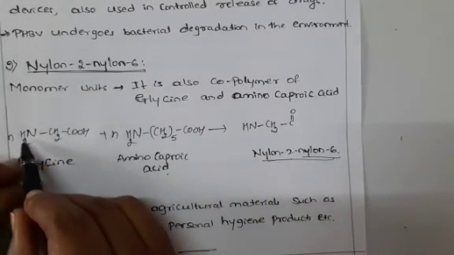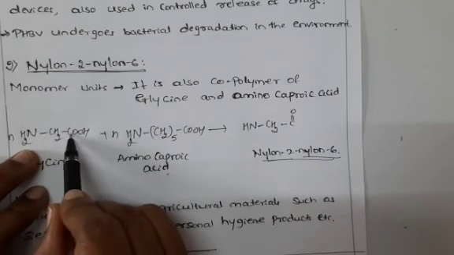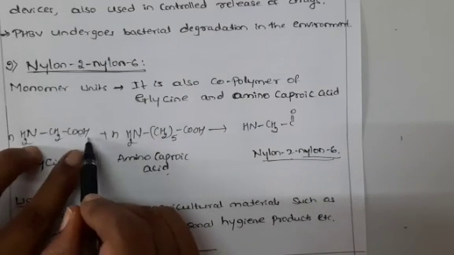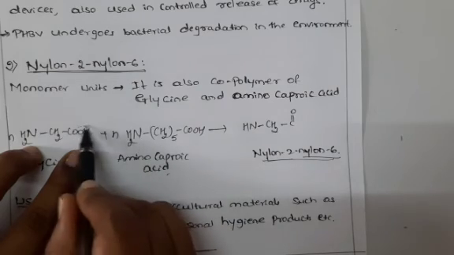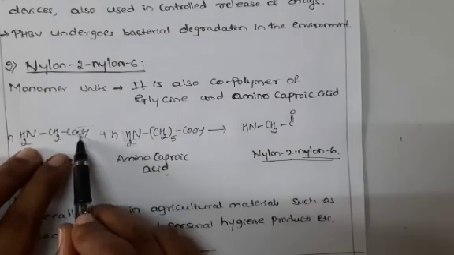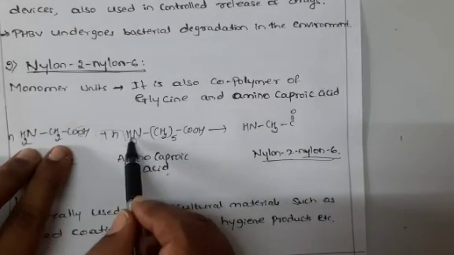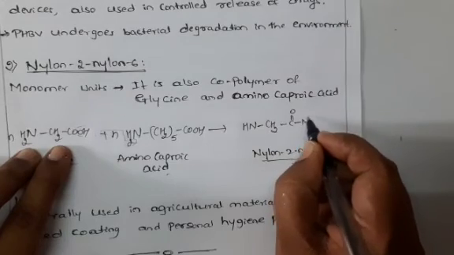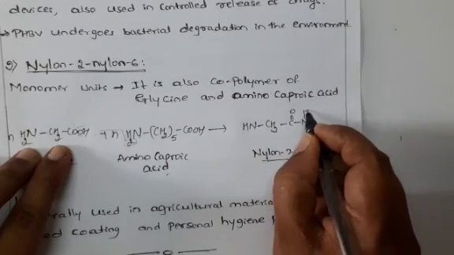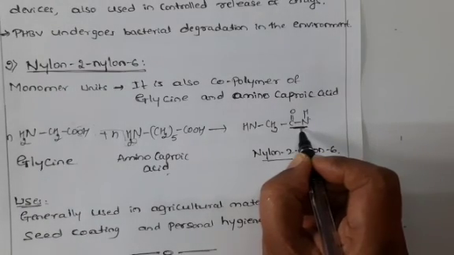NH, this H will be removed. NH CH2 C double bond O. This OH and this H are removed in the form of water. This C double bond O and NH bind here. Which linkage is this? This is an amide linkage.